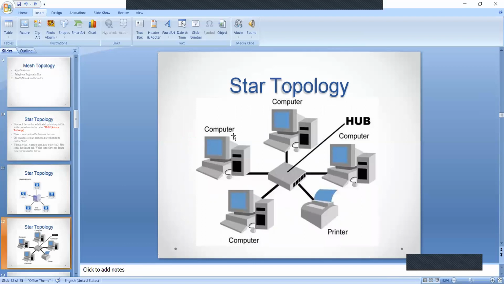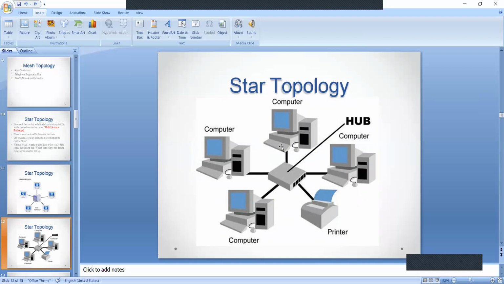This is one more diagram of star topology. Here you can see the central one. This one is a hub. To this hub, we have several things connected. Computers 1, 2, 3, 4 are connected and one printer is connected.